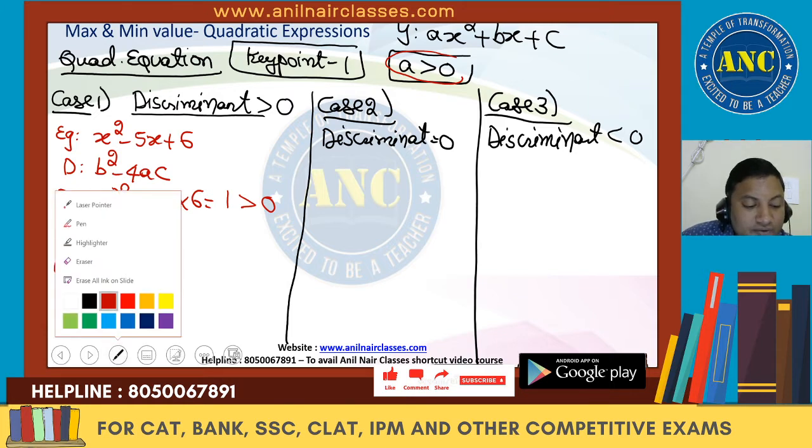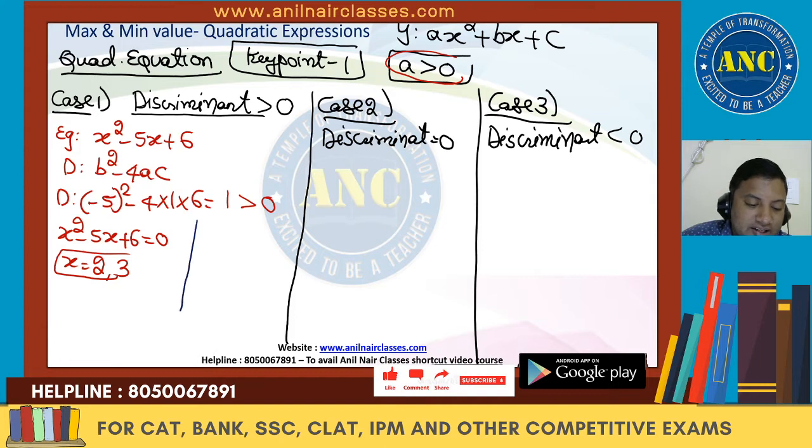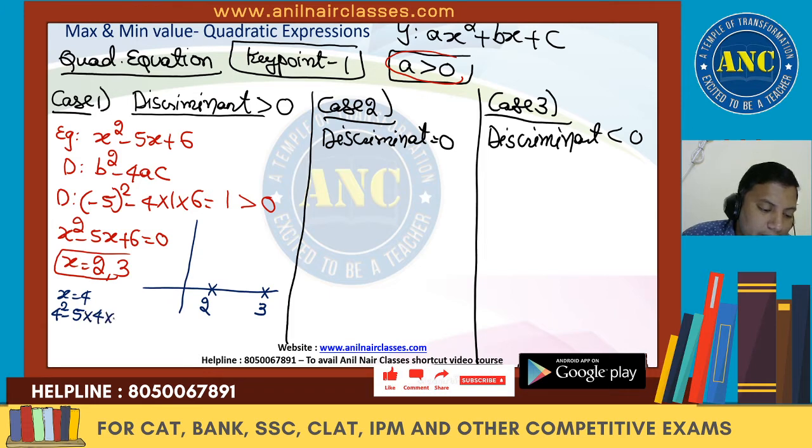A root is a value which will touch the axis. Take an x-axis and a y-axis. At x equivalent to 2, y value will be 0. At x equivalent to 3, y value will be 0. Now let me see the graph. Let me see the graph at x equivalent to 4: 4 square minus 5 into 4 plus 6, 16 plus 6, 22, 22 minus 20, 2. So this will be the graph.